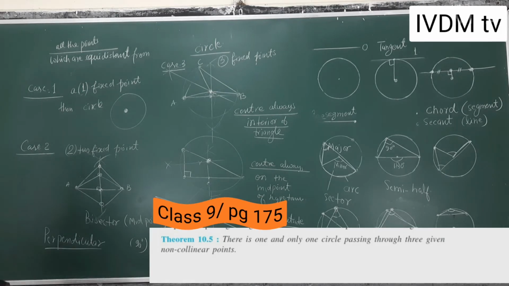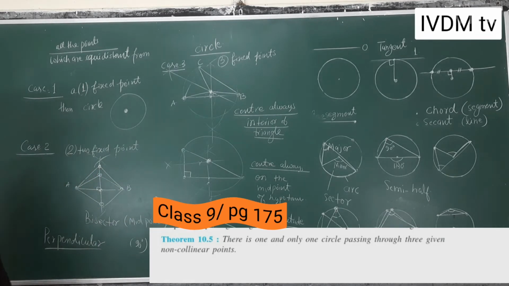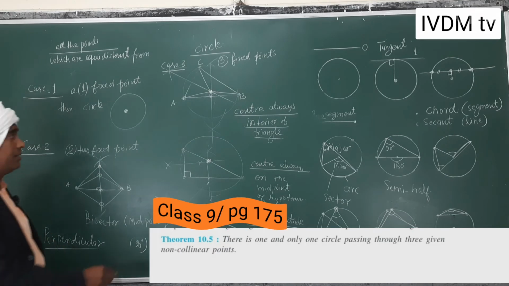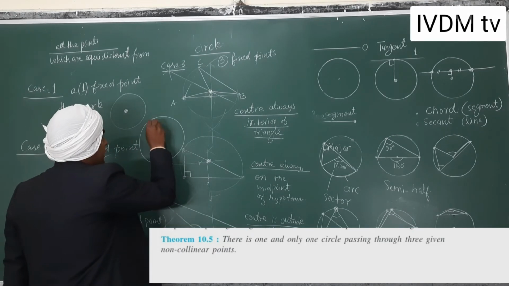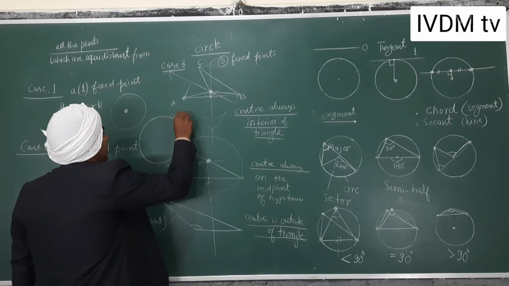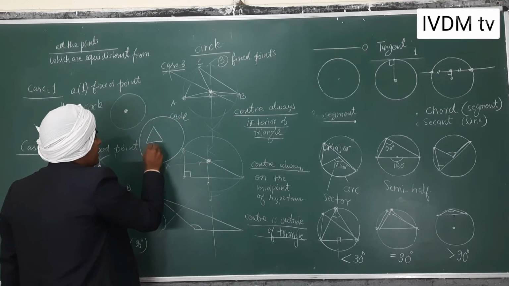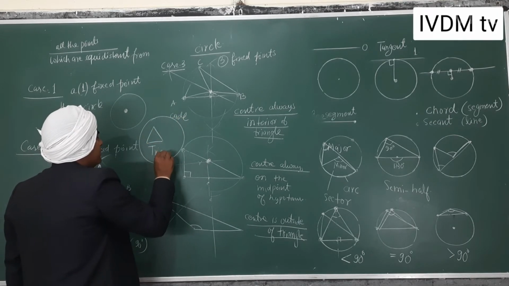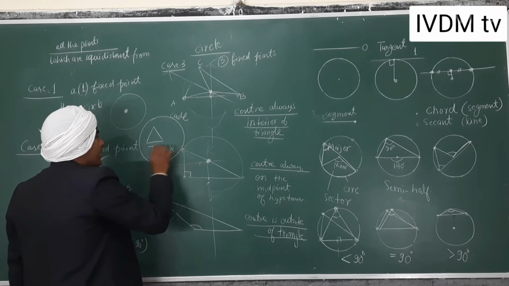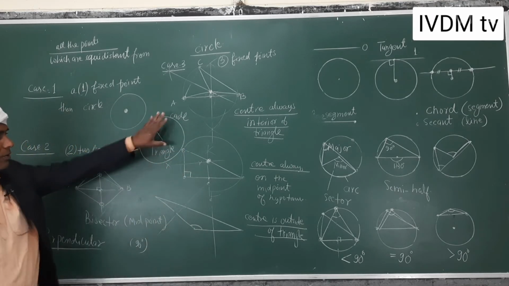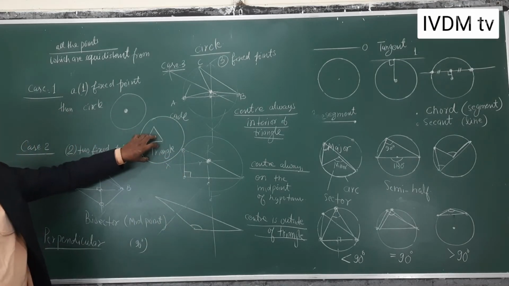Okay, so let me summarize. The circle is outside and the triangle is inside. In this lecture, I have told you circle outside, triangle inside.